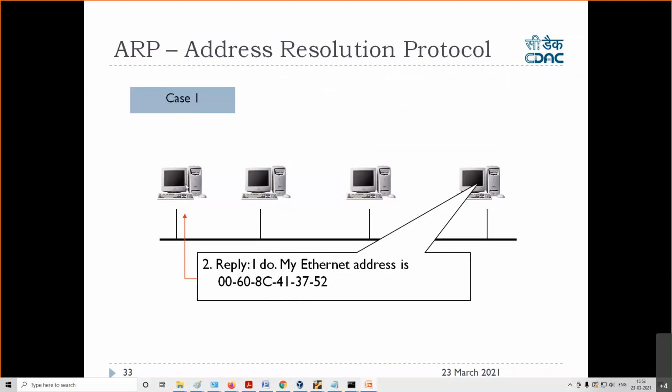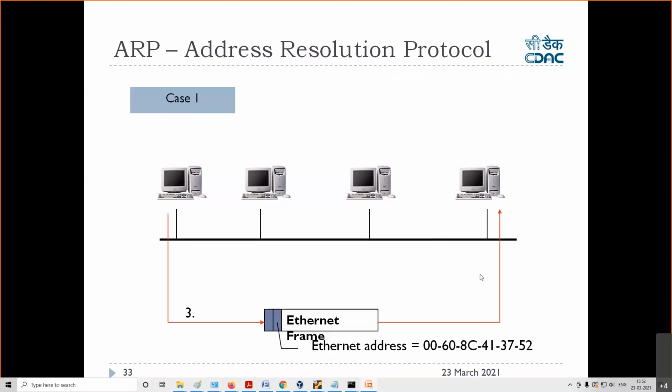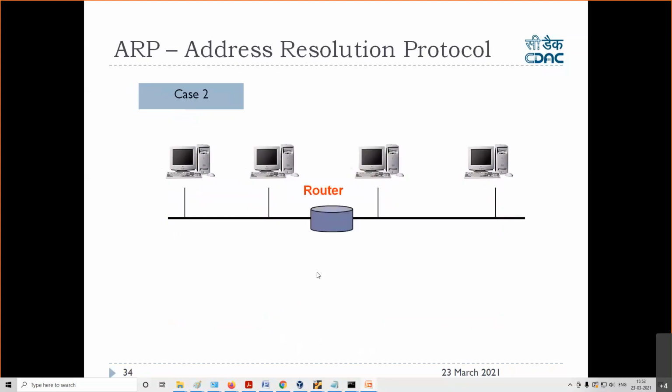That way, for the next 2 minutes, if I want to have some communication, I'll use the same MAC address. So the Ethernet frame will go from this system to this system using this MAC address. This is the destination MAC address. The switch will see that it has to forward to the system having this MAC address, so it will always go to that one. It will not reach these two systems.